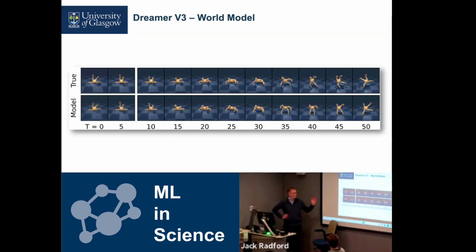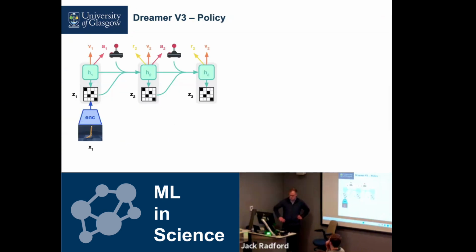If you give enough examples of state trajectories with actions and rewards, it can do pretty good predictions. So we've given it the first 5 frames as context, and it can predict pretty well up to about 30 frames into the future, at which point it starts to diverge, most likely due to issues with model prediction. And then, to train a policy, it uses this learned dynamics model, which we now know and understand, to produce actions which maximize the total reward. So the objective for the policy is to maximize reward.